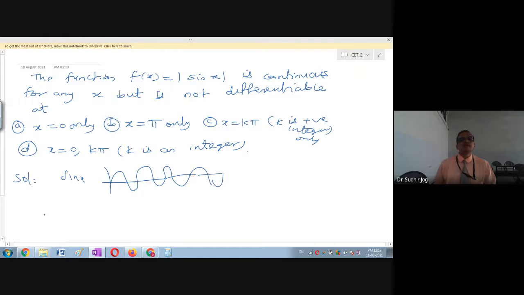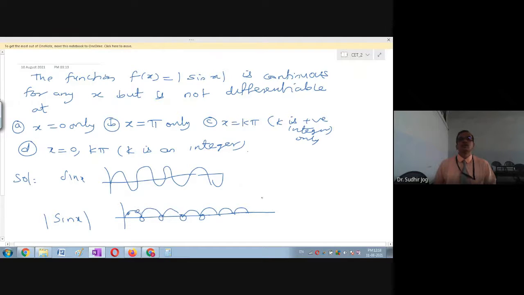You know mod sin x is exactly taking the reflection along the x-axis. You know that mod makes everything positive, it brings it above the x-axis, correct? Because of this, the mod sin x function will have continuity, no problem. The function has the same value everywhere, that is not a problem.